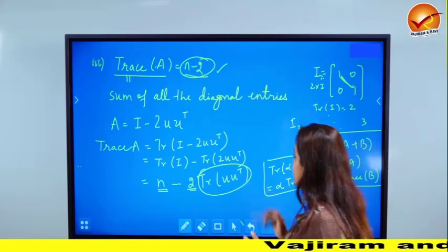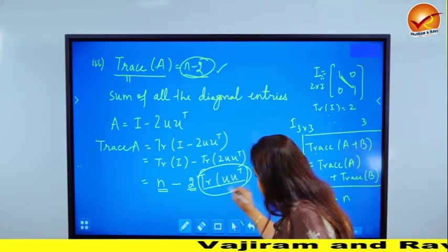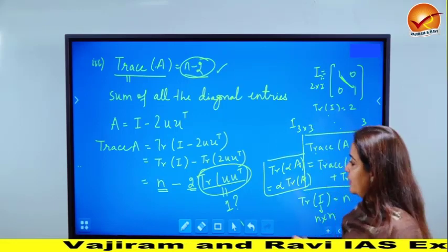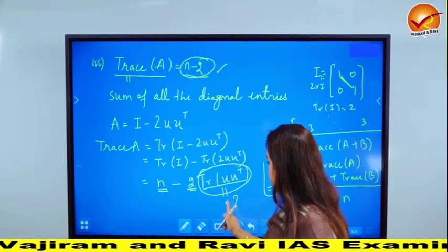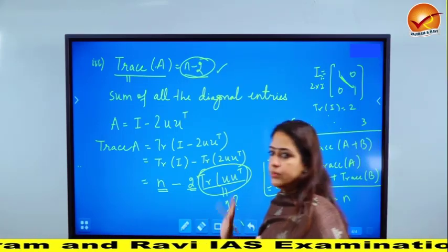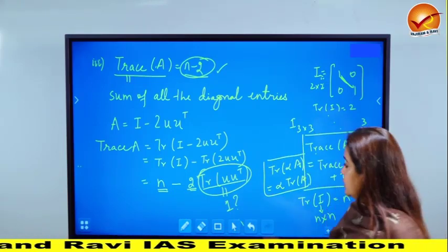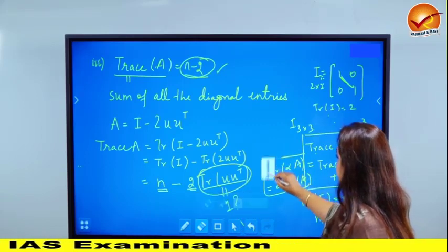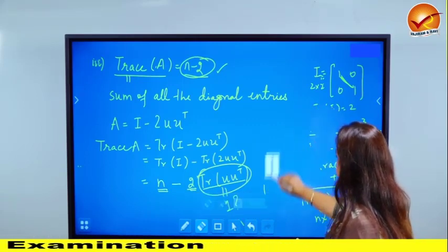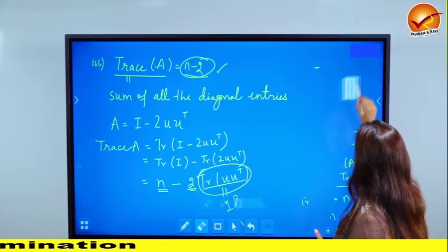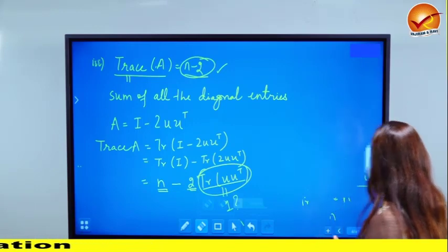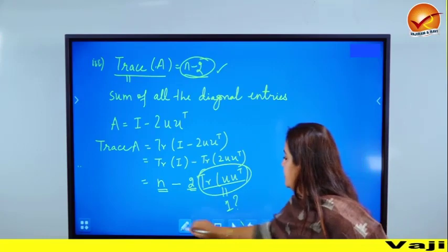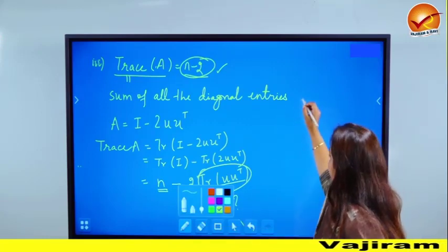So the whole question boils down to why is trace of this 1? I'm putting a question mark here because we are still trying to figure that out. If we are able to show that trace is 1, then the answer will come out to be what we want to show. So we'll just concentrate on this. Prove these results that we had stated here for your better understanding of what is happening. Now, let's just figure out trace of UU transpose.